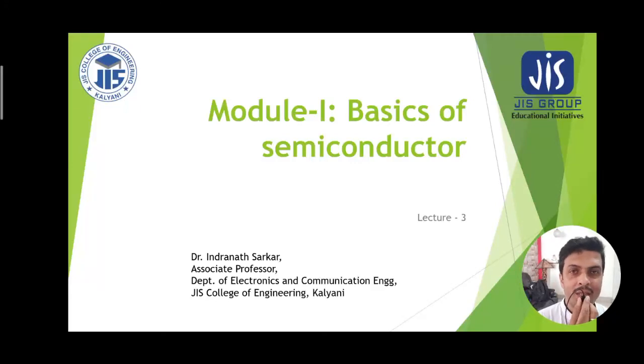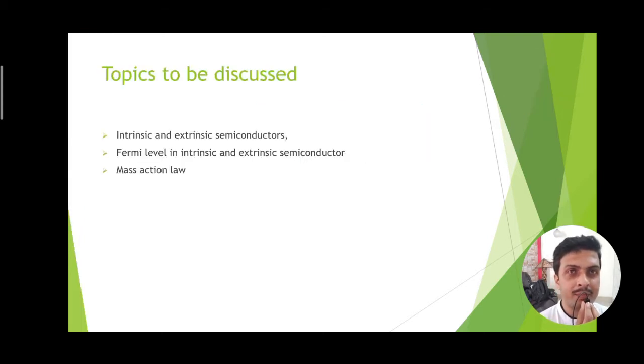Hello. In the last class, we discussed the classification of materials, energy band diagram, semiconductor properties, charge carriers in semiconductor, and semiconductor versus metal. Now, in today's class, we will discuss intrinsic and extrinsic semiconductor, the Fermi level in intrinsic and extrinsic semiconductor, and the mass action law with some short questions. So these are the topics to be discussed today.